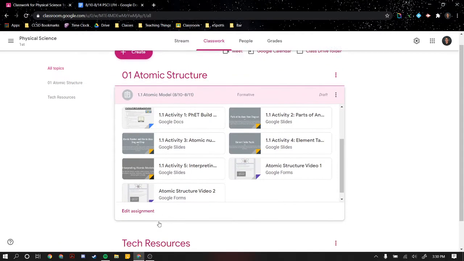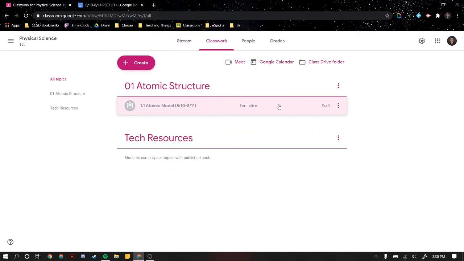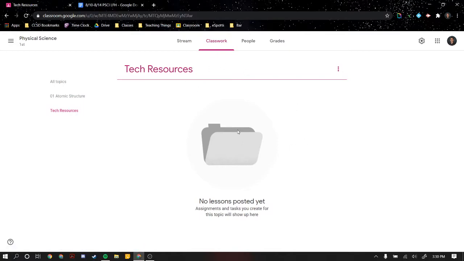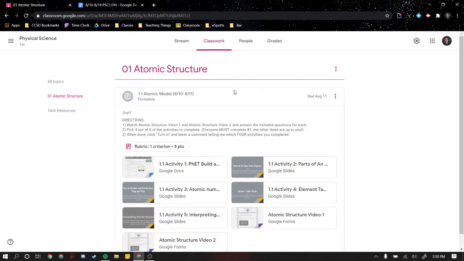As we go through the semester, this is going to get pushed further and further down the screen. So to reduce the scrolling, if you ever need to get to the tech resources, just click over here on tech resources and then it'll pop right up so you don't have to scroll. If you do all topics, you'll see all of them. If you're worried about what do I do this week, we're only in unit 1, so just click unit 1 and there's only one assignment.